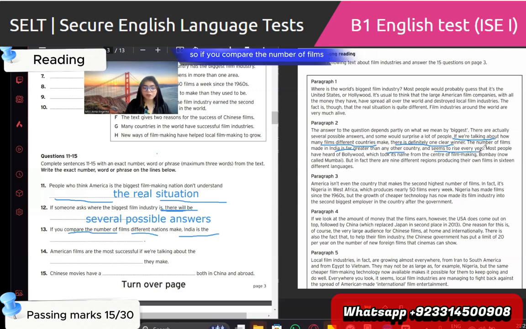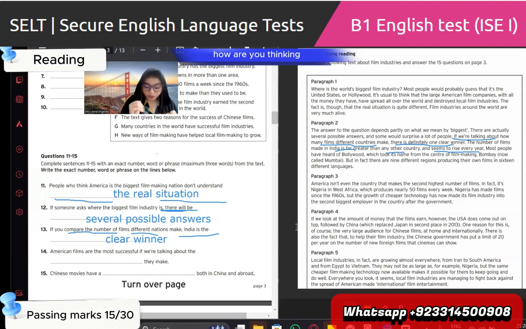If you compare the number of films, India seems to rise every year. India is the clear winner. Do you understand or not? India is a clear winner. Okay, you can also write just winner.